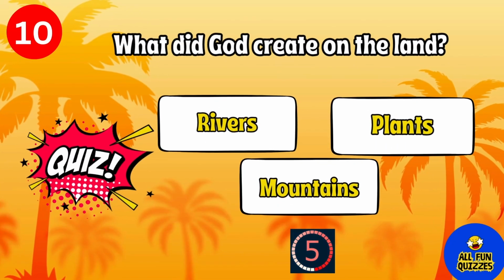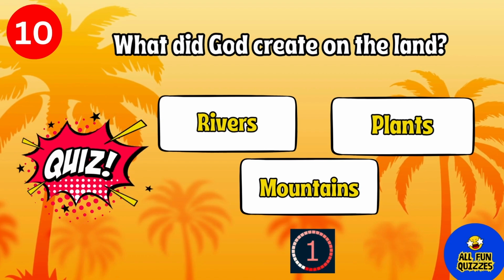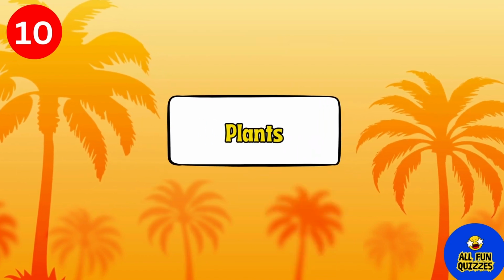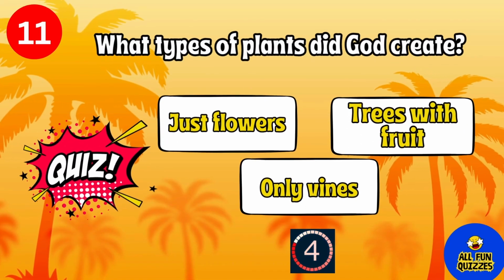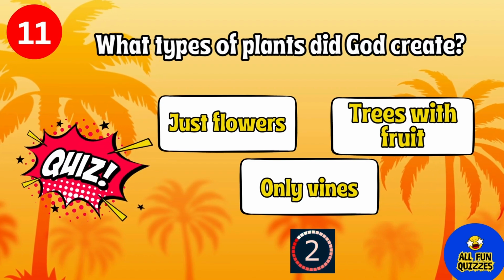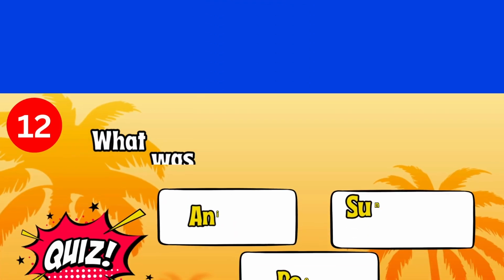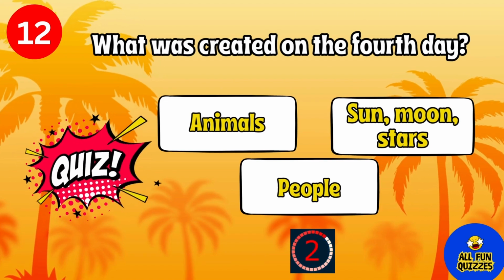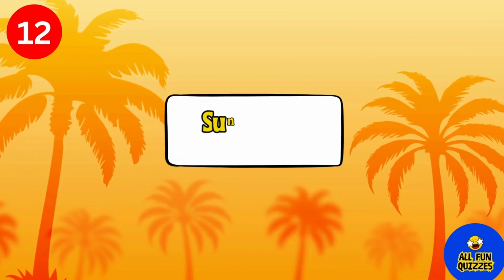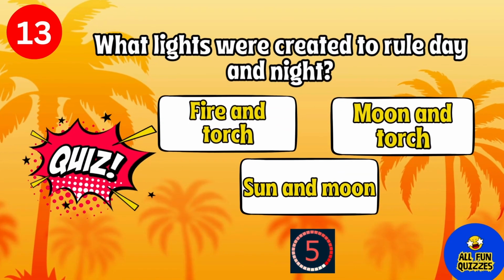What did God create on the land? Plants. What types of plants did God create? Trees with fruit. What was created on the fourth day? Sun, moon, stars. What lights were created to rule day and night?